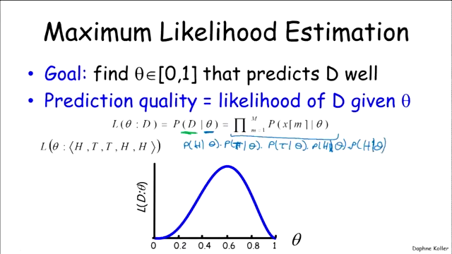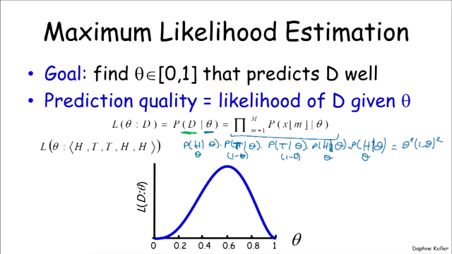And the probability of the first head given theta is theta, times 1 minus theta for the tail, 1 minus theta, theta, theta, or theta to the power of 3, 1 minus theta to the power of 2. And that is exactly the function that's drawn over here.